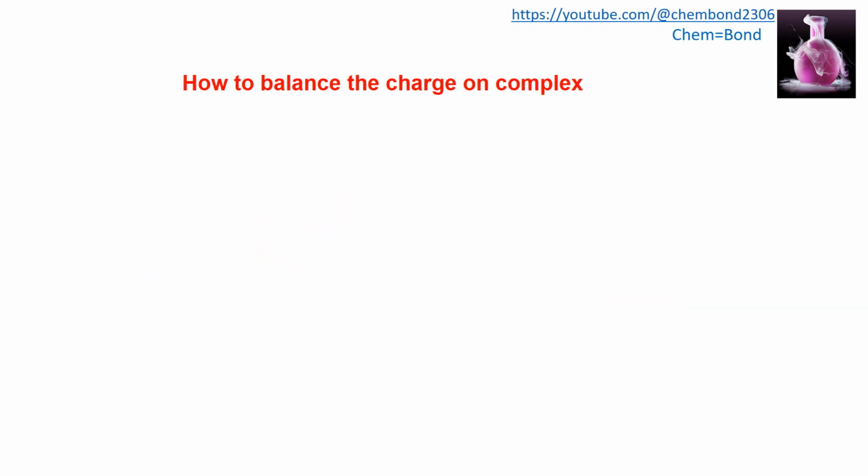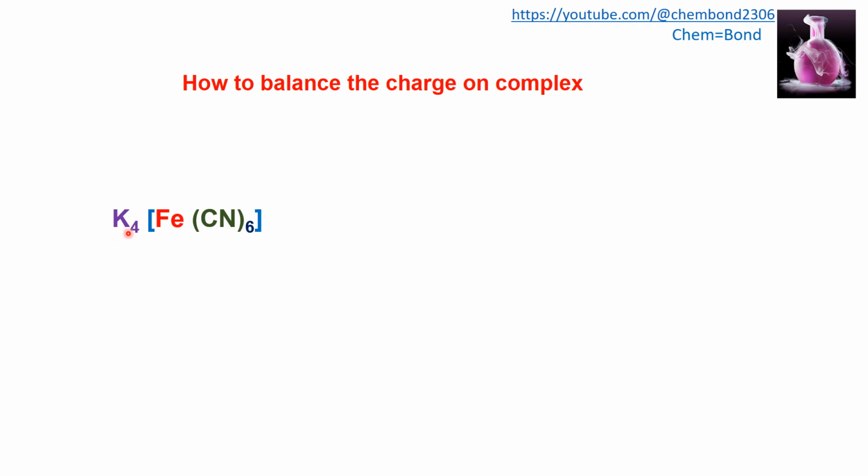How to balance charge on a complex? So we will take an example. There is a simple trick: we can easily balance the charge on the complex by simply looking at the number and charge of the counter ion. We know that the species present in the coordination sphere is the complex, and the counter ion is present outside the complex. So here we will look at the number and charge of the counter ion. From that number and that charge, we will balance, or make, this whole species 0.